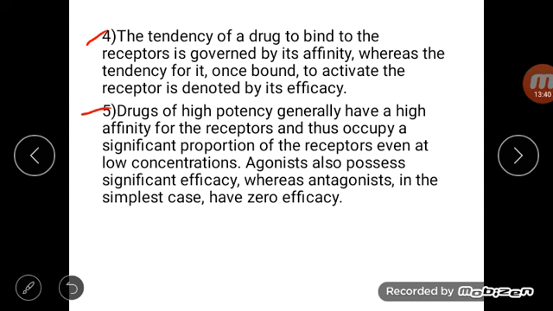Even though there are very small number of drug molecules that bind to the receptor, it shows its full effect. That means it has higher potency. Agonists also possess significant efficacy, whereas antagonists in the simplest case have zero efficacy. So agonists have plus one efficacy and antagonists have zero efficacy.